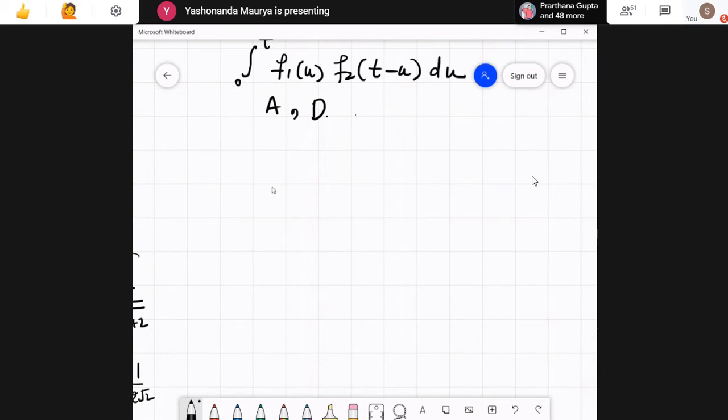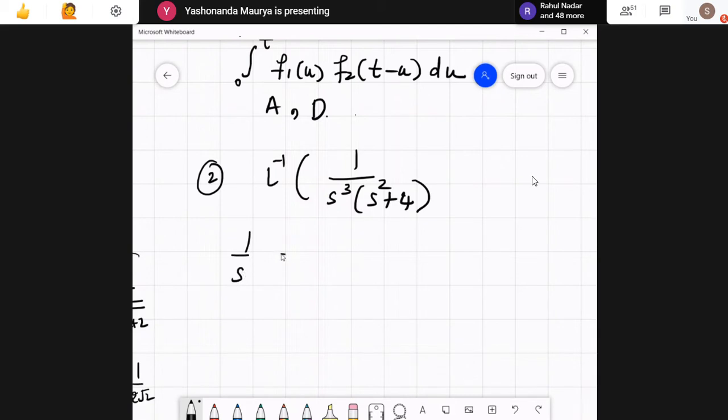Next one was question number 2. Here what we had is Laplace inverse of 1 upon s cube (s square plus 4). Now this particular thing, 1 by s, we can use the properties of this one.